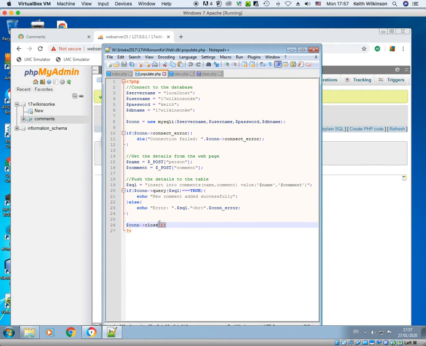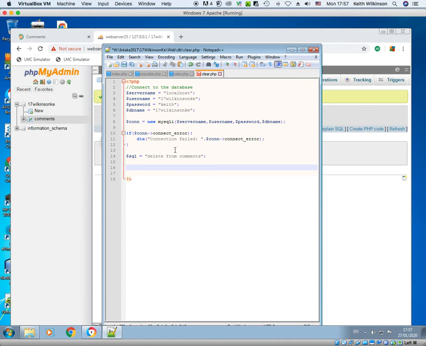In fact, I'm going to also pinch that bottom line. So if con query is true, right the way down to con close. I'm going to copy that. If you don't want to copy it, you can type it out. So go back to my clear, and I'm going to paste that in there.